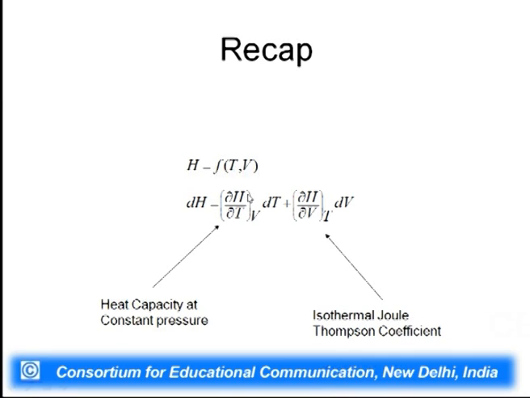Del H by del T at constant P is the heat capacity at constant pressure, whereas del H by del P at constant T is the isothermal Joule-Thomson coefficient.